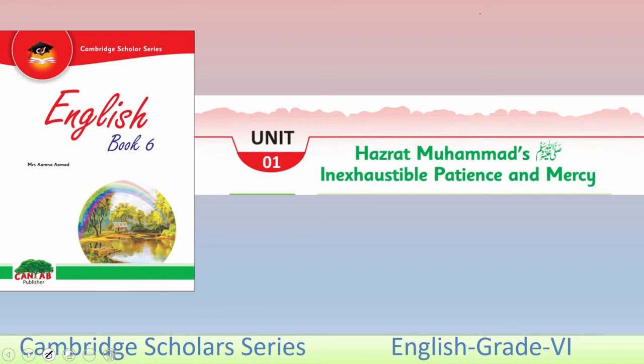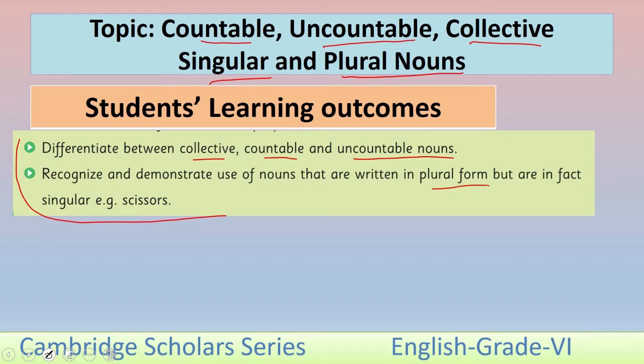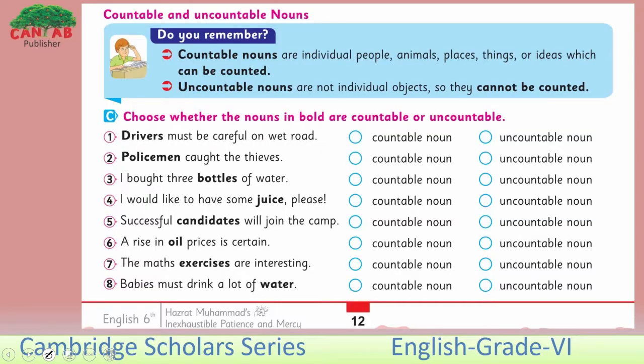We will start our lesson from Unit 1, Hazrat Muhammad sallallahu alaihi wasallam, inexhaustible patience and mercy. Our topic is countable, uncountable, collective, singular and plural nouns. The students' learning outcomes of this lesson are: differentiate between collective, countable and uncountable nouns; recognize and demonstrate use of nouns that are written in plural form but are in fact singular, for example, scissors. Let's first discuss the countable and uncountable noun.